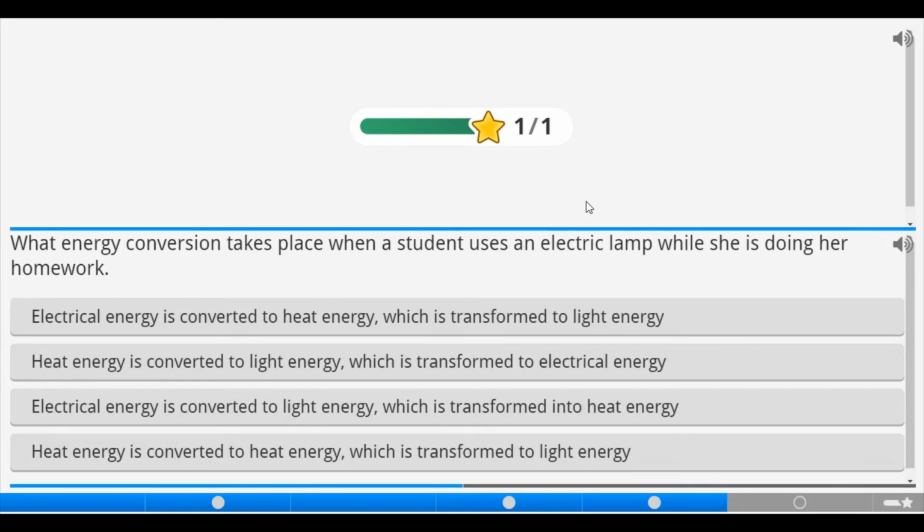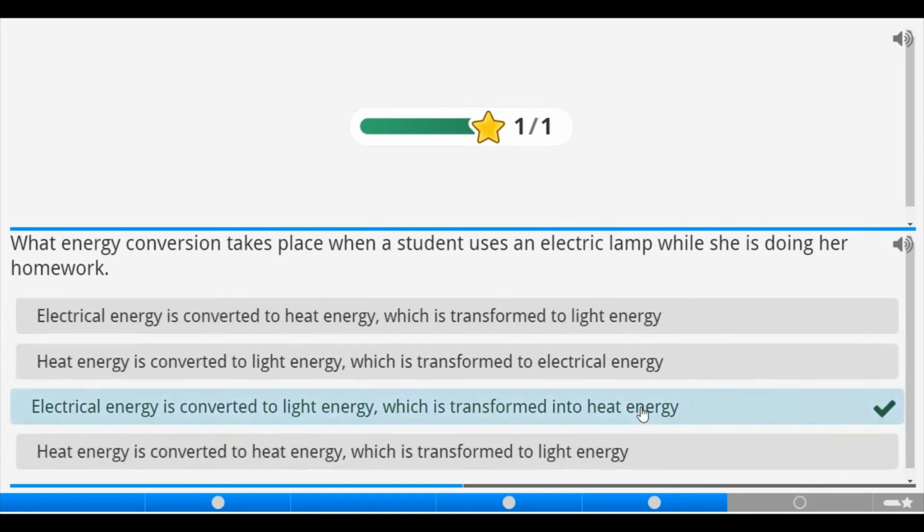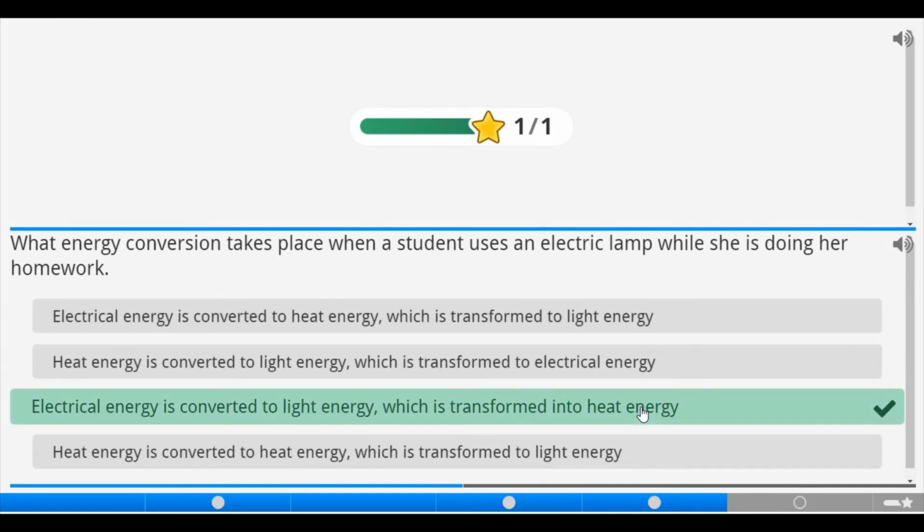That is light energy, which is then transformed into what? Heat energy. Because with time, energy must be what? Wasted or dissipated. So we are dealing with electrical energy converted to light energy, which is transformed into what? Heat energy. Let's pick it and check. That is correct.